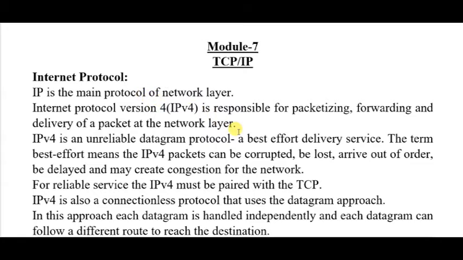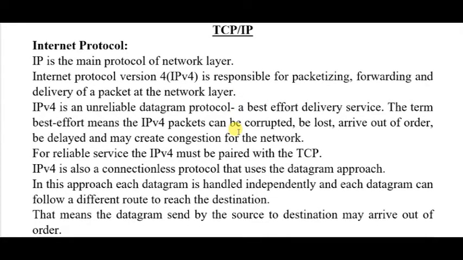Before explaining more details, let me refresh your memory of the TCP/IP model. How does the TCP/IP model work? Suppose one individual user, or you, are working at your system. That means you are working at the application layer. Whatever data you send comes from the application layer and visits the transport layer, then the network layer, then the data link layer, then the physical layer.